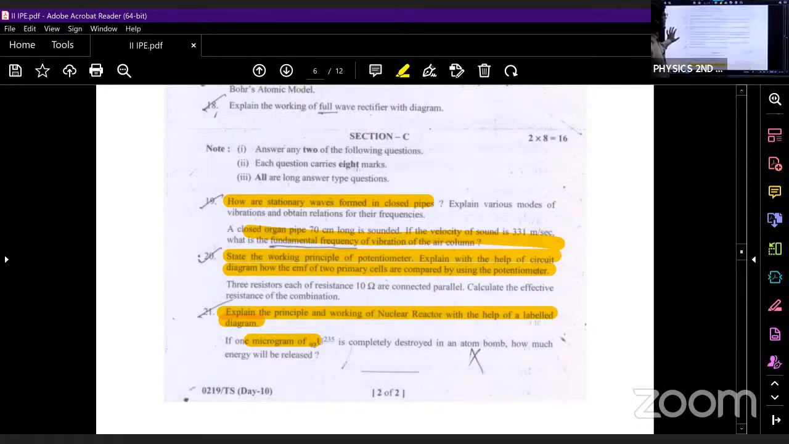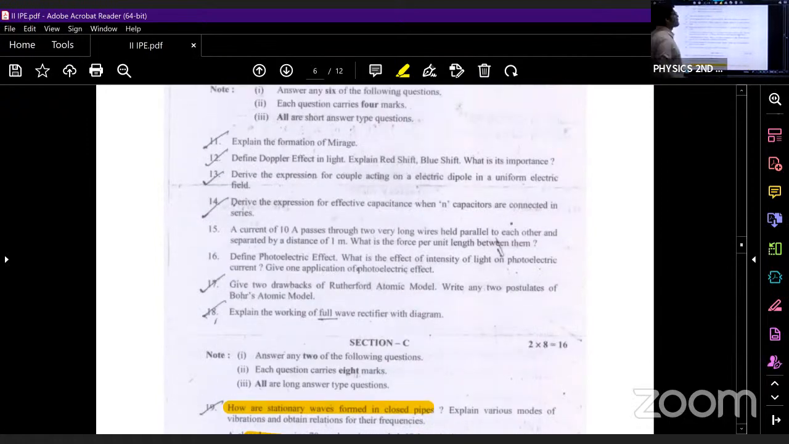So again, let us see the FAQs. What is the first FAQ? Explain the formation of mirage. This also we have discussed. Next, what is the next FAQ?